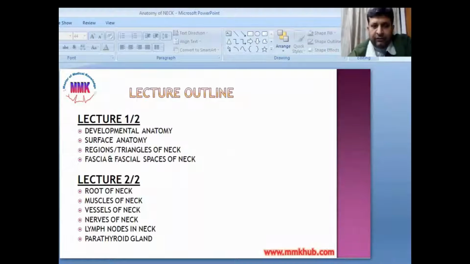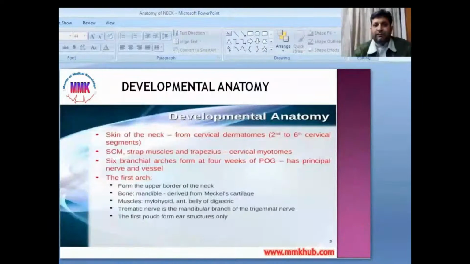So, let us start with the first part of the lecture: developmental anatomy. Skin of the neck develops from the cervical dermatomes, C2 to C6 cervical segments, while the sternocleidomastoid muscles, strap muscles, and trapezius develop from the cervical myotomes.